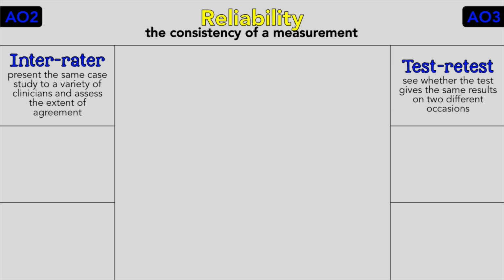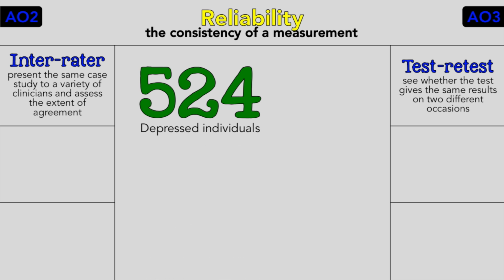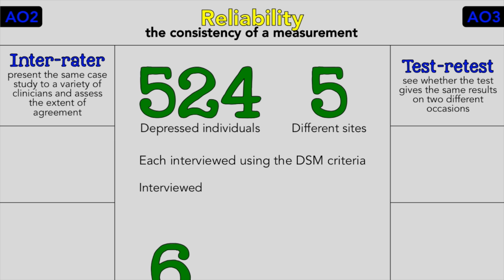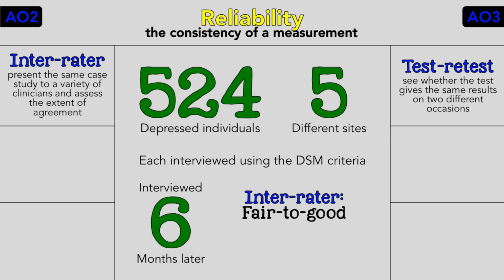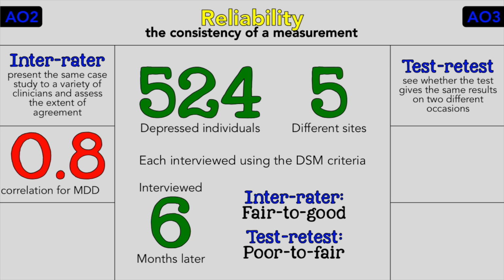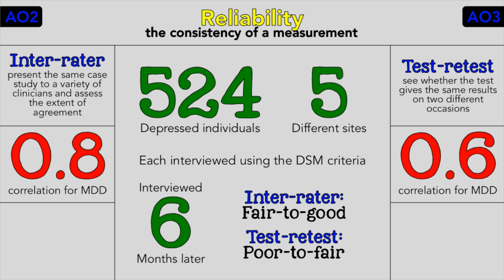One study carried out a multi-site study to explore the reliability of the DSM-4 classification for MDD. They recruited 524 depressed individuals from 5 different sites. Each was interviewed using the DSM criteria and interviewed again 6 months later to establish test-retest reliability. Results showed that inter-rater reliability across different sites was fair to good, but a 6-month test-retest reliability was poor to fair for major depression. This supports another study which found an inter-rater reliability correlation of 0.80 for MDD and a test-retest correlation of just 0.61 with 1 week between diagnosis sessions rather than 6 months.